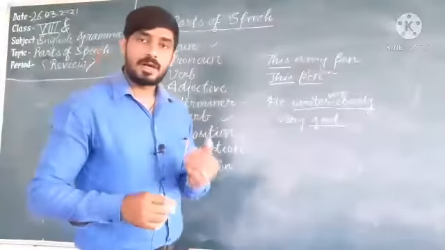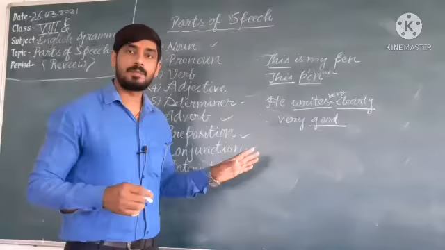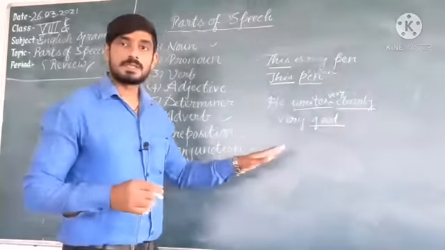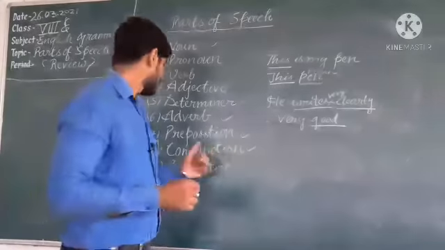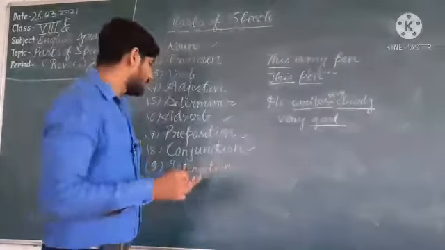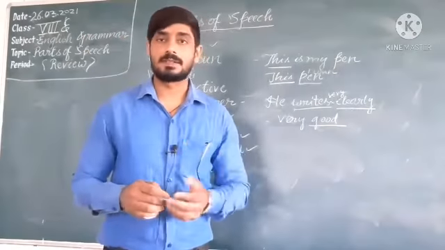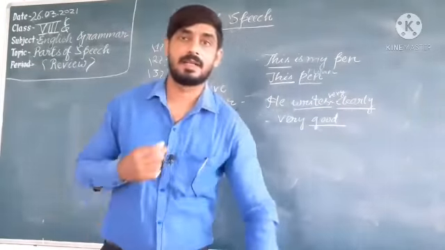Adverb will modify a verb, adverb and adjective. Preposition will tell about place, position. Conjunction is a word that is used to join sentences. Interjection, a sudden feeling of the heart, will be represented by an interjection. Some words of the interjections are given here in the chapter.